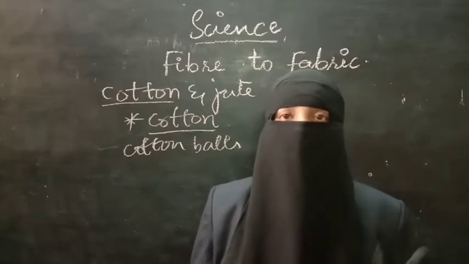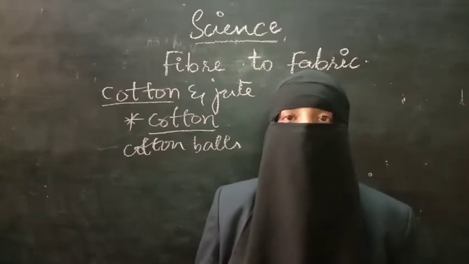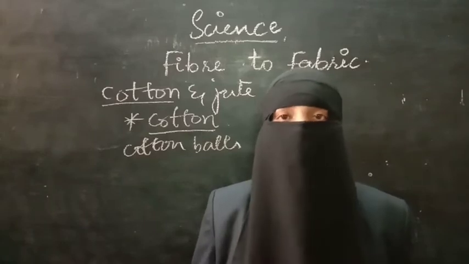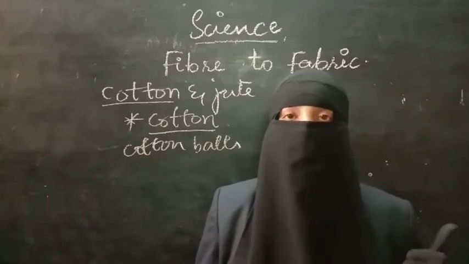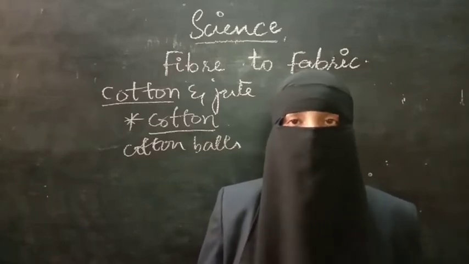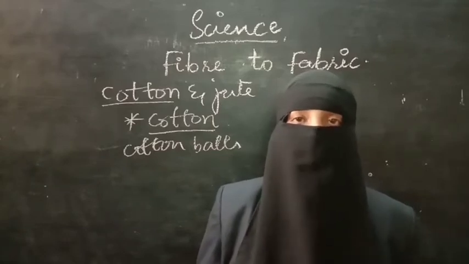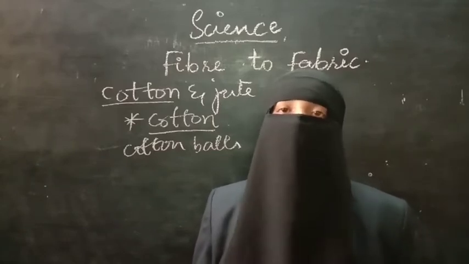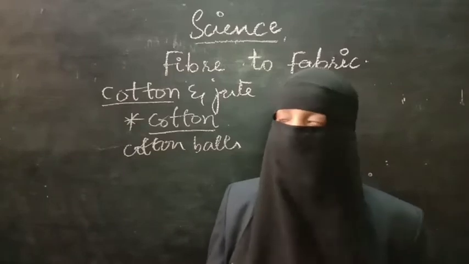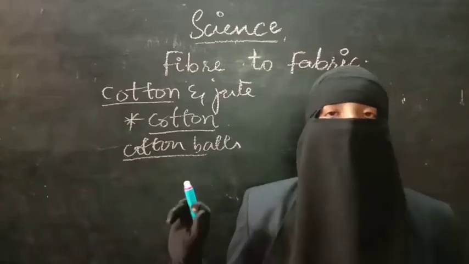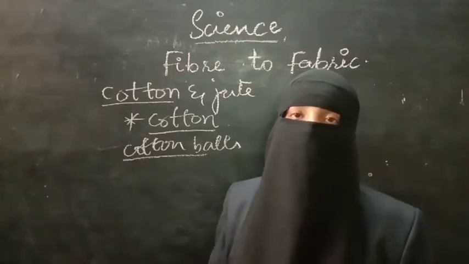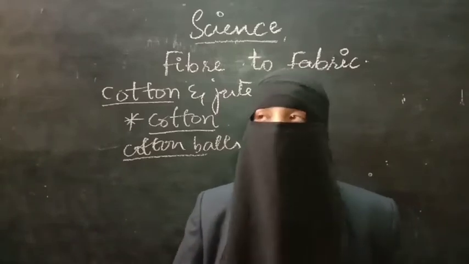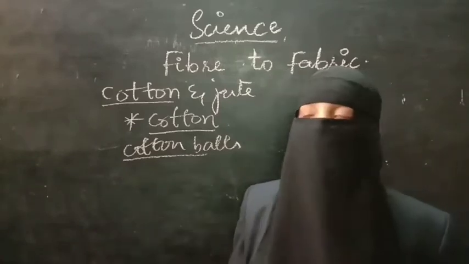When the conditions are favorable, when it gets correct sunlight, food and water, everything, then the cotton will ripen and mature, and it will get cotton fiber. So collect those cotton balls. In these cotton balls, you can find seeds. What you have to do? You will find cotton balls with seeds.